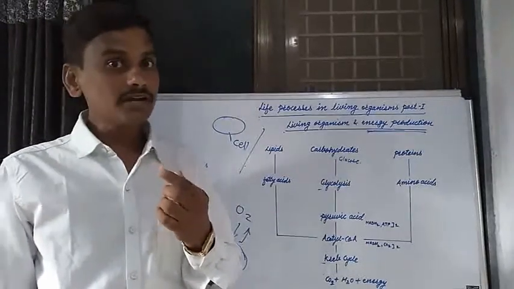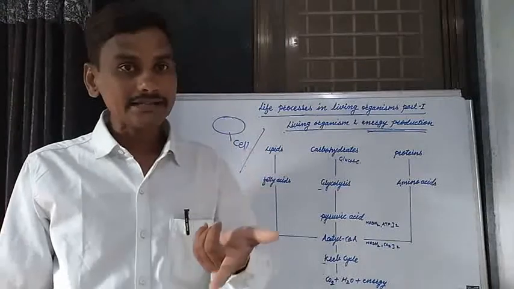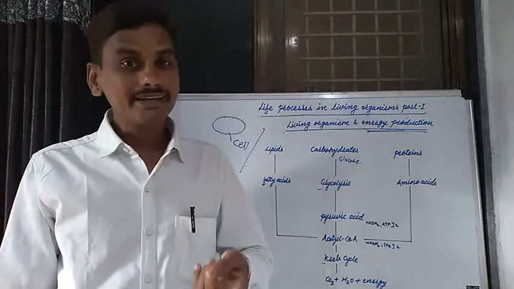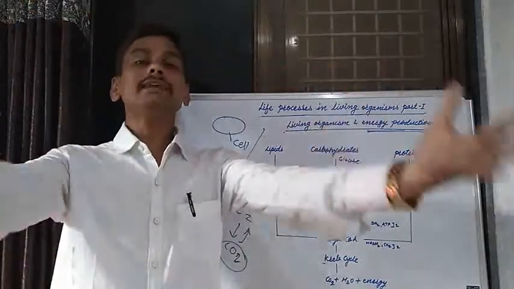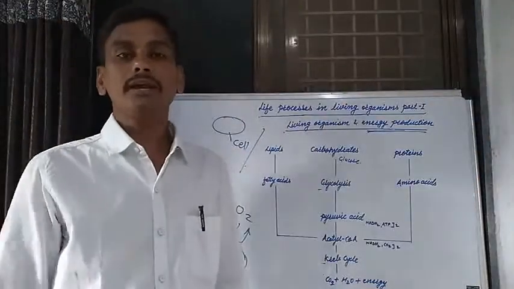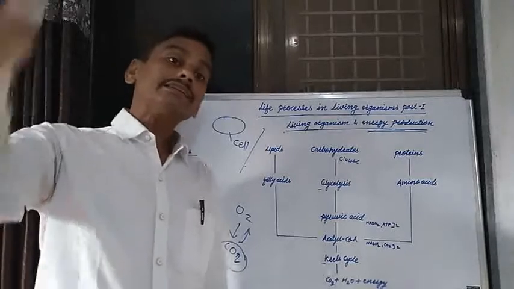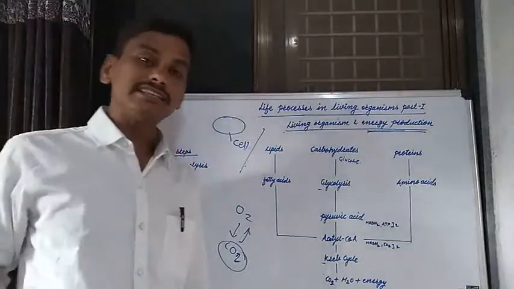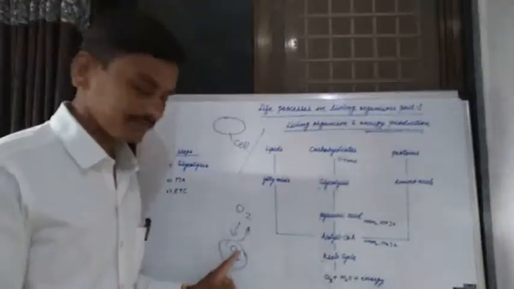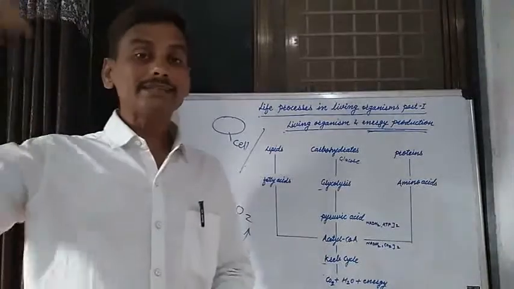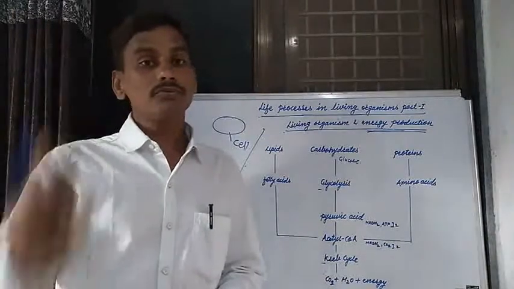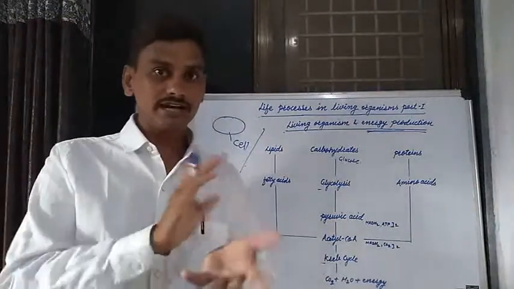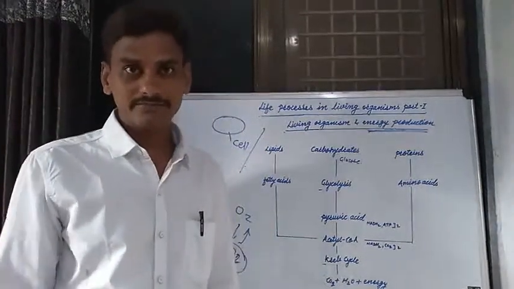In respiration, the plant takes oxygen and releases carbon dioxide. But in case of photosynthesis, the carbon dioxide released in the atmosphere, in the environment, is necessary for the process of photosynthesis in a plant. That's why photosynthesis and respiration are both reciprocal processes in a plant.